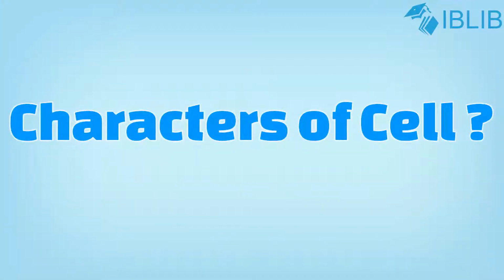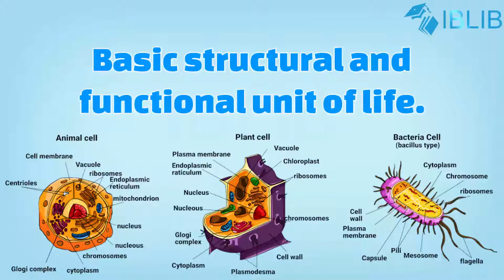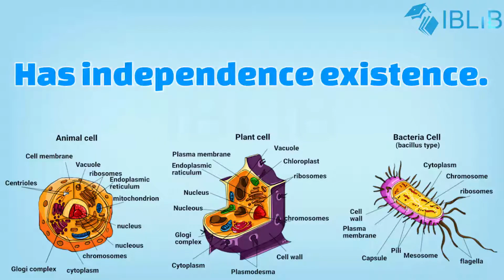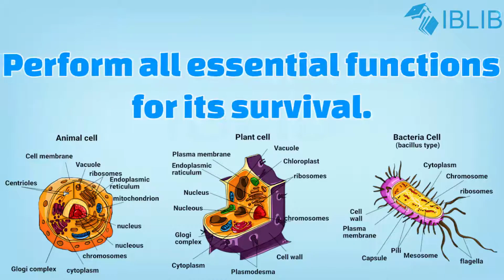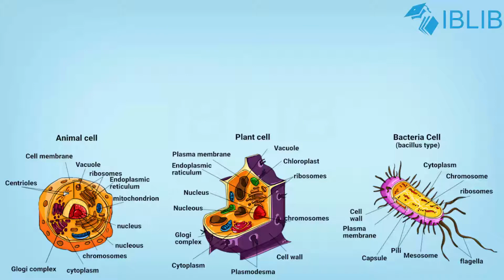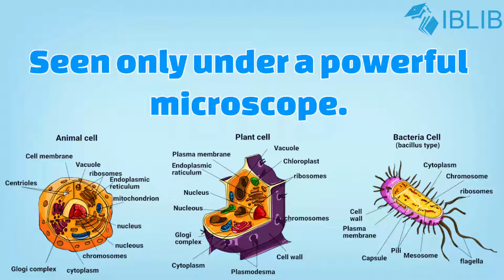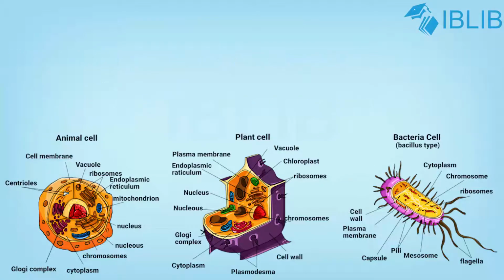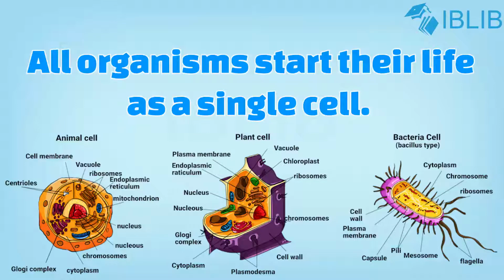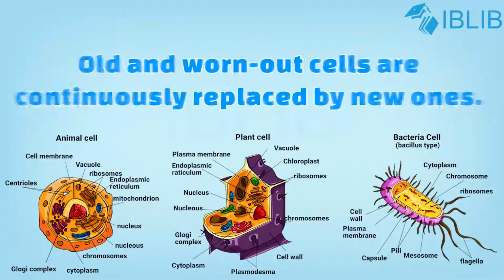Characters of cell. 1. A cell is the basic structural and functional unit of life. 2. A cell is capable of independent existence. 3. A cell can perform all essential functions for its survival. 4. Most cells are microscopic, that is, they are so small that they cannot be seen by the naked eye. 5. All organisms start their life by a single cell. Every cell has a lifespan. And the last, old and worn-off cells are continuously replaced by the new one.